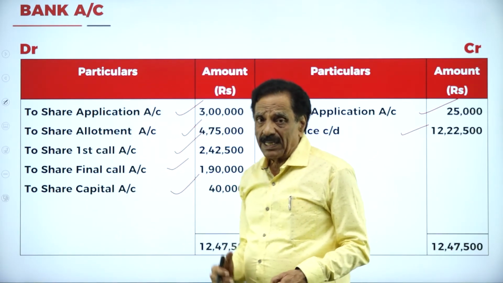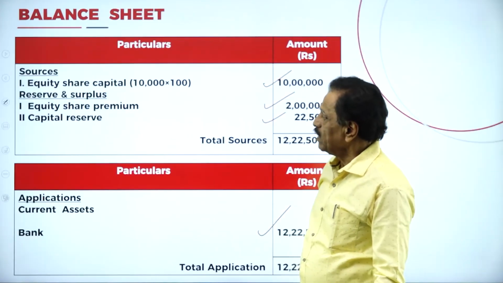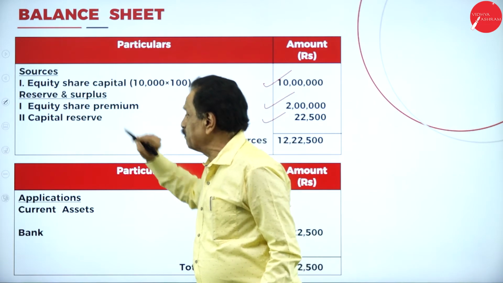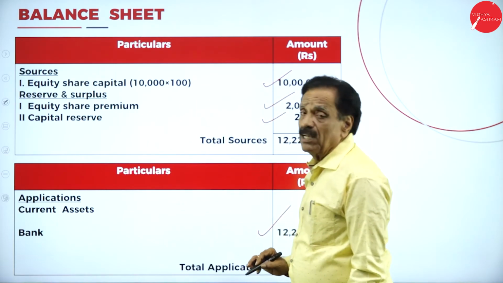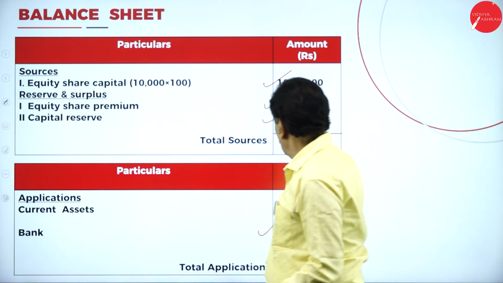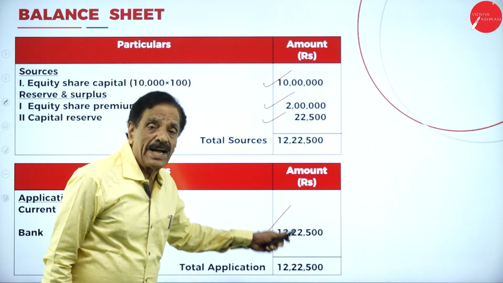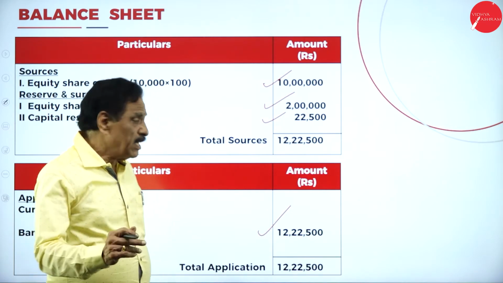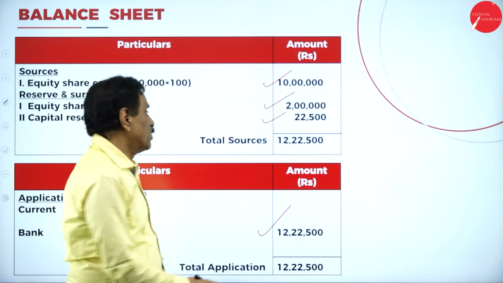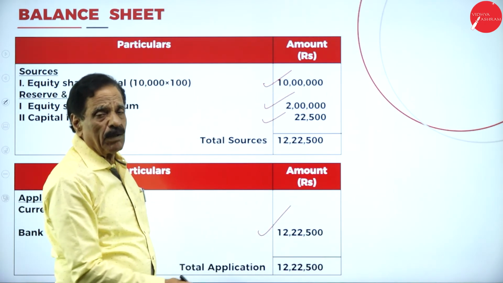Now we go with the balance sheet in the vertical column. We got 10,000 shares of 100 each, 10 lakh, reserves and surplus, equity share premium is 2 lakh. At last entry, your capital reserve is 22,500. Total sources is how much? 12 lakh, 22,500. Your cash at bank shows how much money? 12 lakh, 22,500. So it will tally, which means we have done the problem correctly.